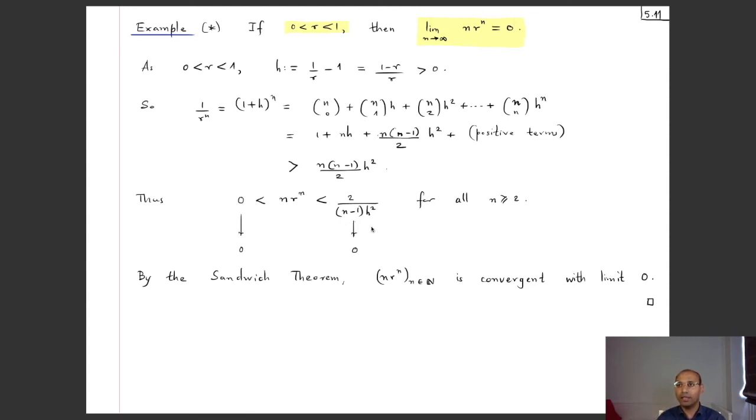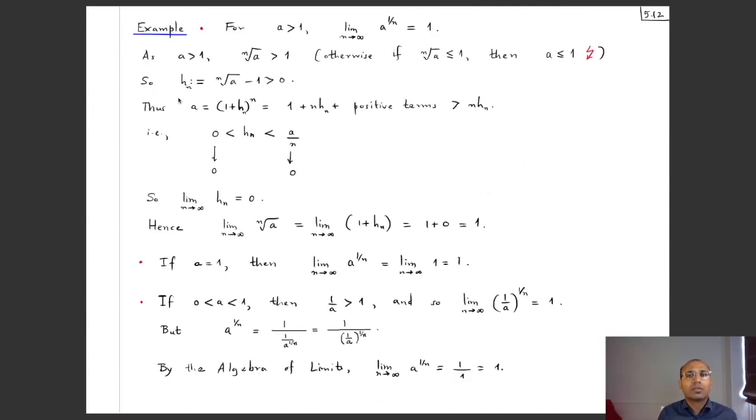Well, that is convergent to limit 0, and this is the constant sequence which converges to 0, so the middle thing also converges to 0. So by the sandwich theorem, this is convergent with limit 0. Despite the fact that this n is growing, this is sort of decaying exponentially fast, and the combination goes to 0.